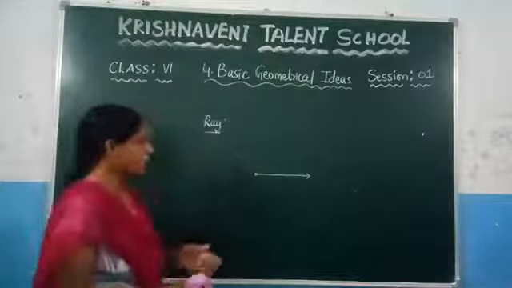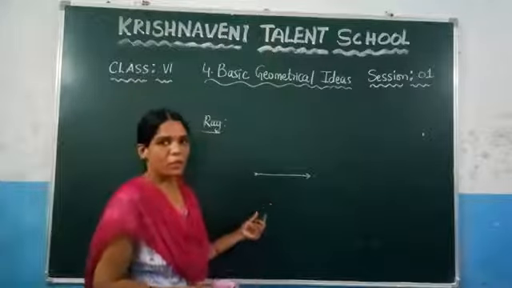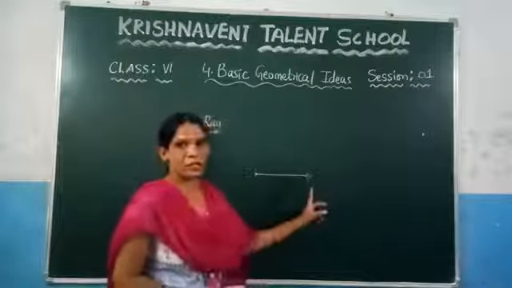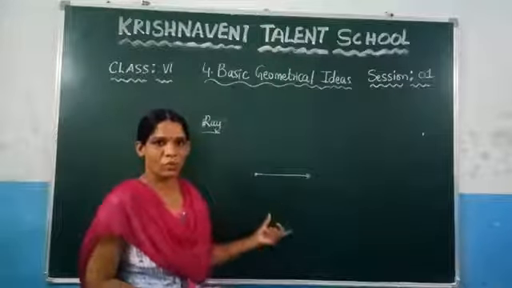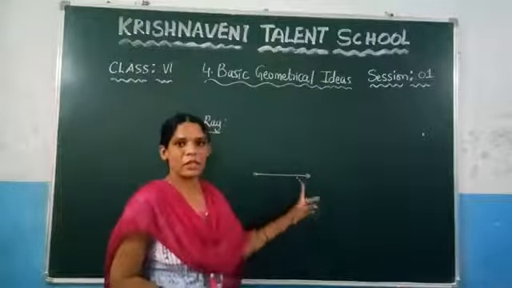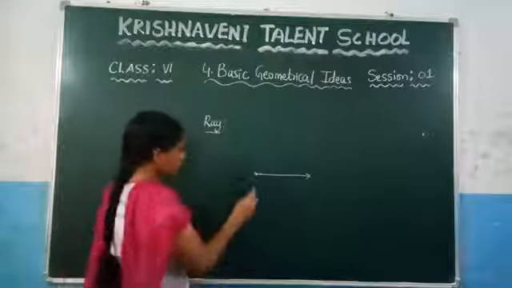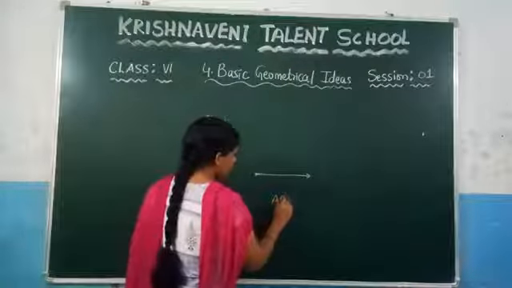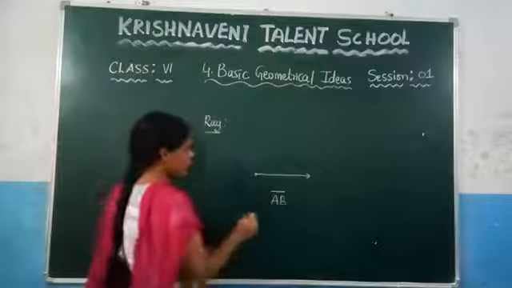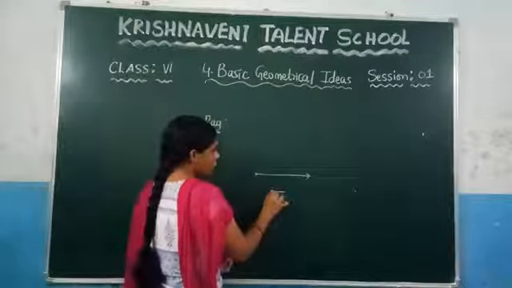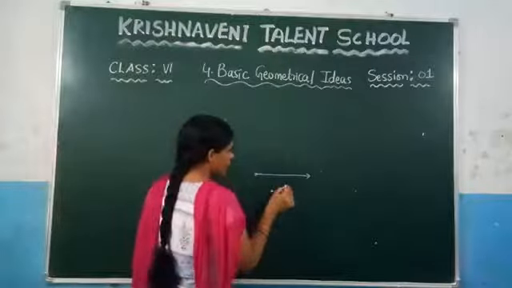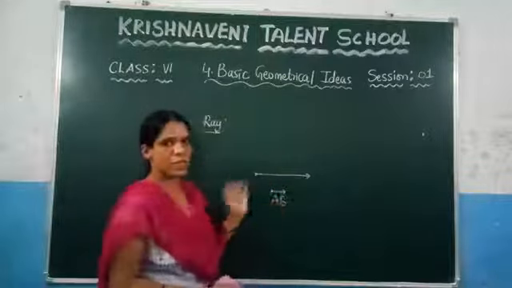A ray has one end point, and the other side goes on like that. That means it has an initial point and no terminating point. You can denote it as AB, and above it draw the line. Since it has an initial point, keep one dot, and it does not have any terminating point, so keep an arrow mark. It indicates that the line goes on like that.